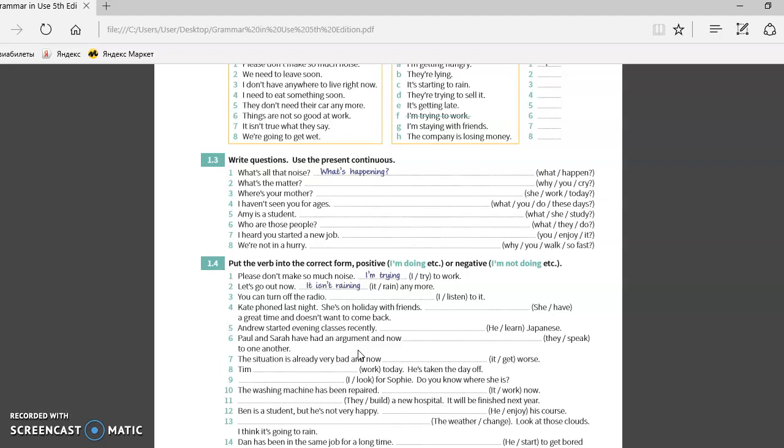For example, what's all that noise? What's happening? What is the matter? Why are you crying? It's a good, normal form of the present continuous.